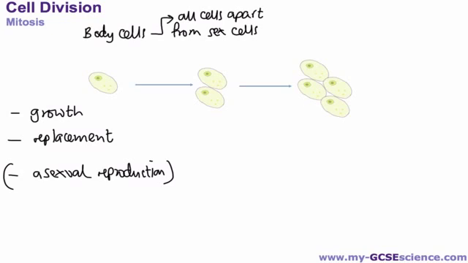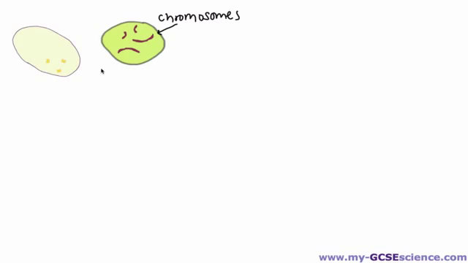So let's have a look at that in slightly more detail. Here we have a cell, and inside that cell, if we look inside the nucleus, pull that out, have a look inside, we have these structures called chromosomes. That's an important keyword that you must remember. So we have these structures called chromosomes, and in this particular example of a cell, I've got two sets, two long and two short. So it's two sets of chromosomes there, four altogether, and that's what they roughly look like.